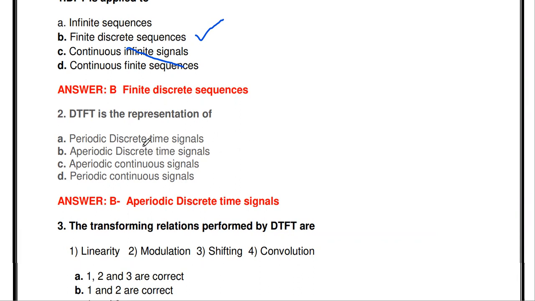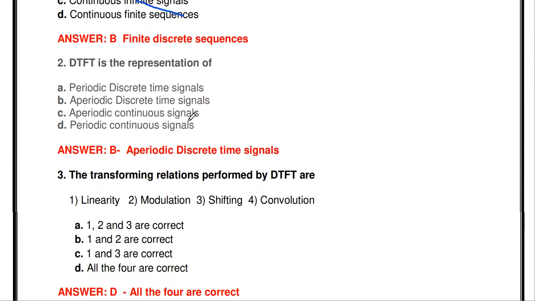The DTFT is the representation of dash. Periodic discrete time signal, aperiodic discrete time signal, aperiodic continuous signal, periodic continuous signal. So the DTFT means discrete time Fourier transform. It is also used for discrete time signals only. So the next two options, continuous signals, are wrong. So either the first one or the second one. And the DTFT is the representation of an aperiodic discrete time signal. So aperiodic means for non-periodic signals, we can use this DTFT.